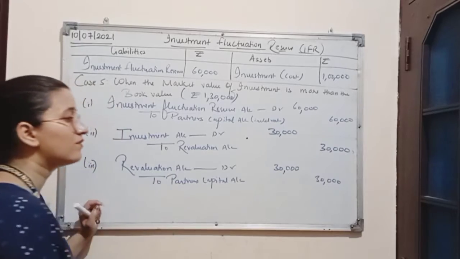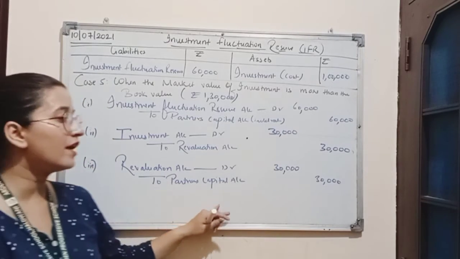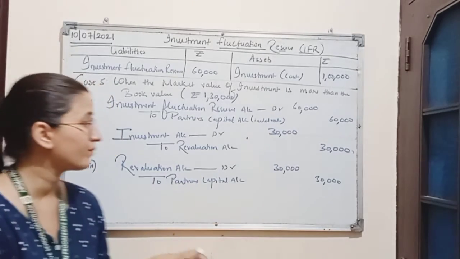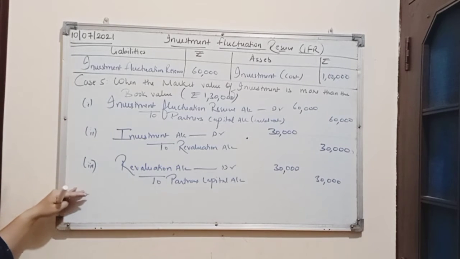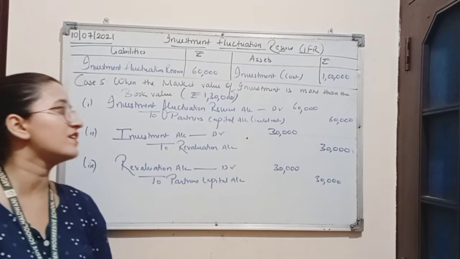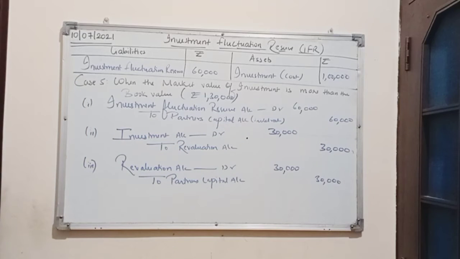So this 30,000 will be distributed among the partners in their old profit sharing ratio. So in this case, which is the fifth case, 3 entries will be passed when the market value of investment will be more than the book value.